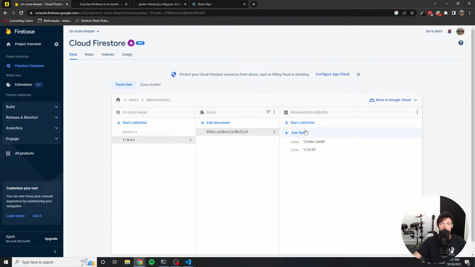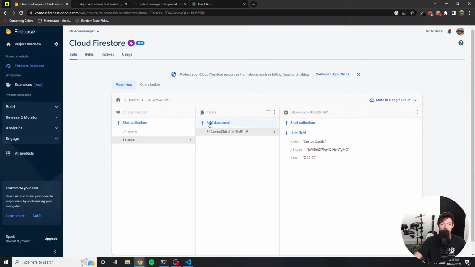And in the tracks, I'll actually add a new field called player. This will just be the person who has the best score for this. So the player is the person who has the best time. The time is the actual time itself. And the name is going to be the name of the track. So for now, I only have one. We'll probably add a total of maybe 5 by the end of this stream.